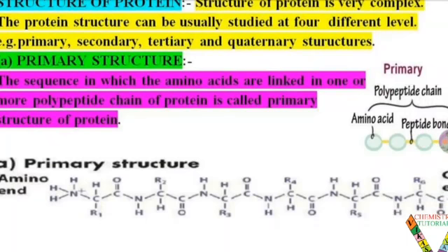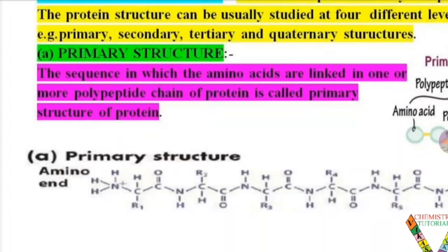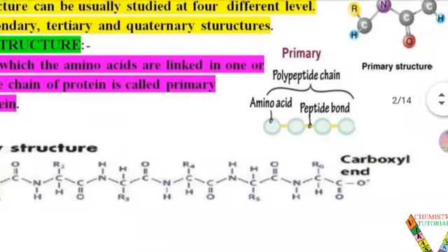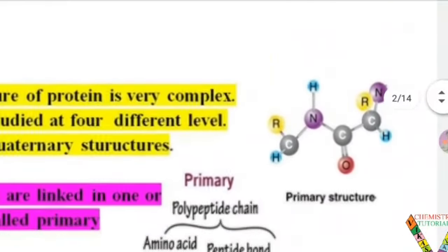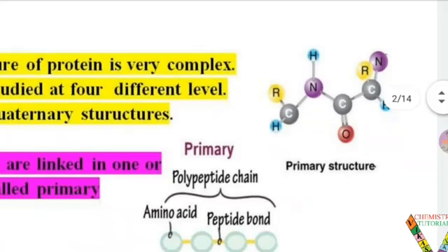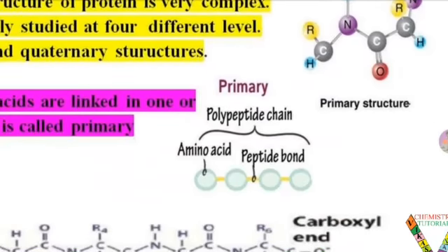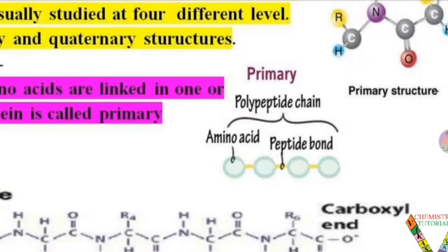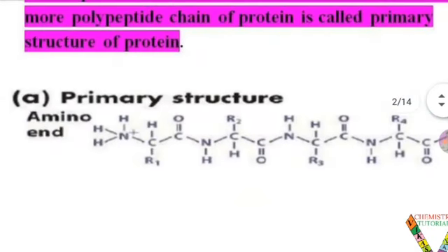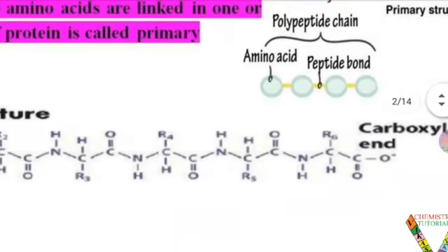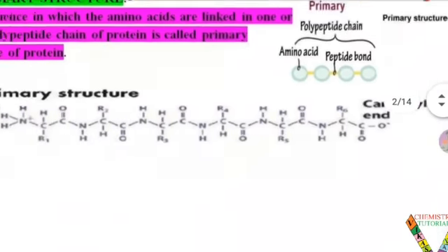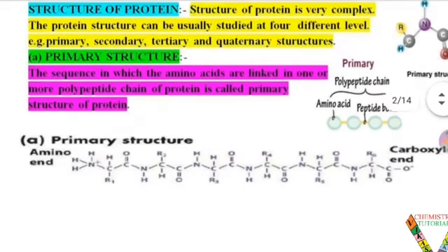The sequence in which the amino acids are linked in one or more polypeptide chains of a protein is called the primary structure of proteins. In a display you can see the molecules arranged and the polypeptide chain visible, so they are known as a primary structure. The polypeptide chain, the amino acids and the peptide bond situated between the 2 amino acids, the repeating unit, these are considered as a primary structure.